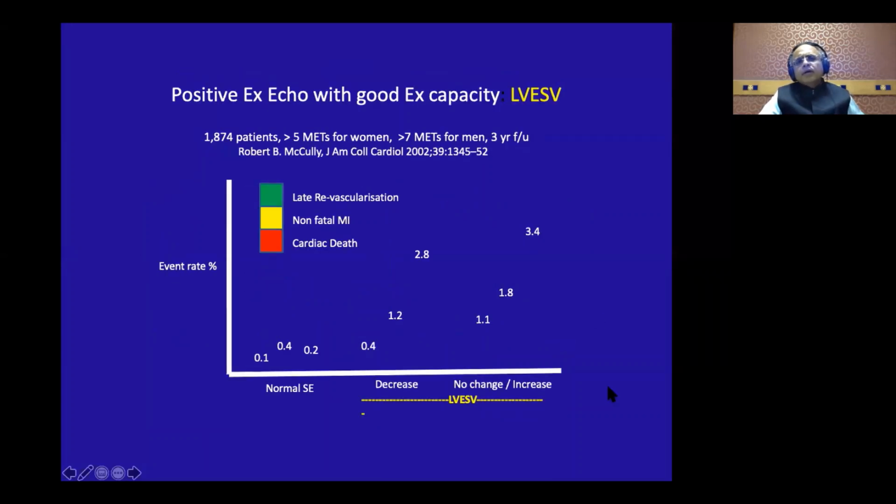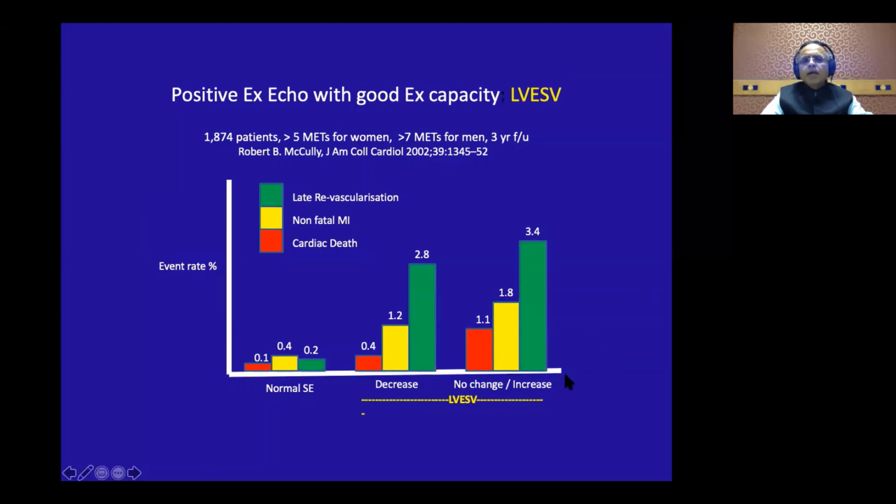Then there is another study where they looked at patients who had a very good exercise capacity, and looked at whether the end systolic volume decreased, had no change, or increased. What they found is that the cardiac death shown by the red bars, the non-fatal MI shown by the yellow bars, and the late revascularization shown by the green bars, all of them are high if on the stress echo the end systolic volume does not reduce or it increases. All these event rates increase over time, even in people with good exercise capacity.